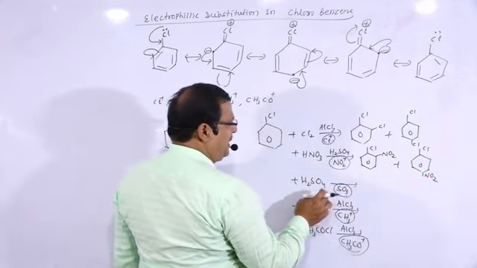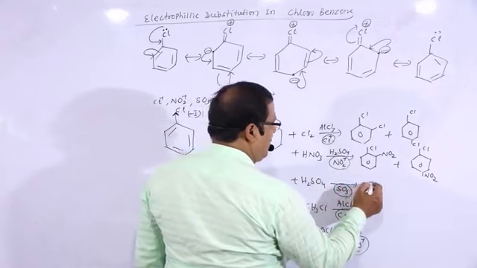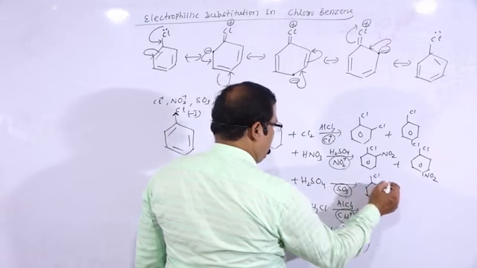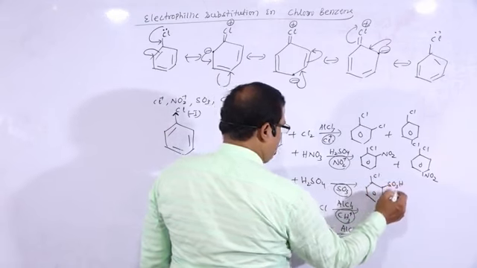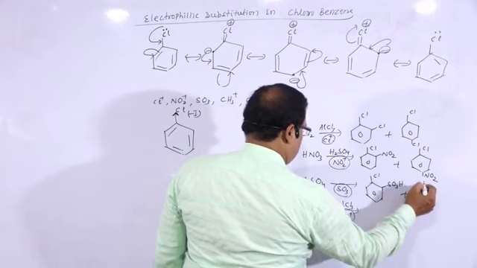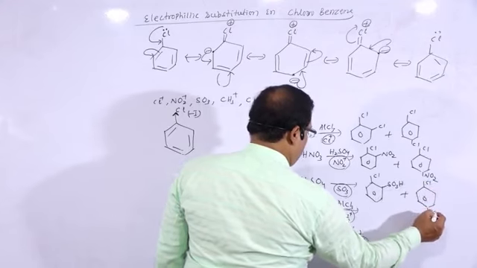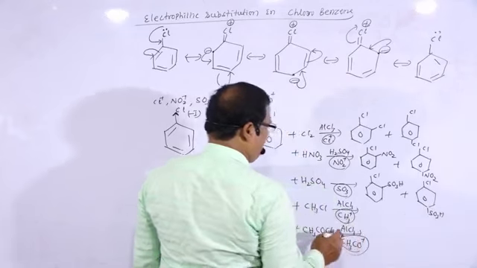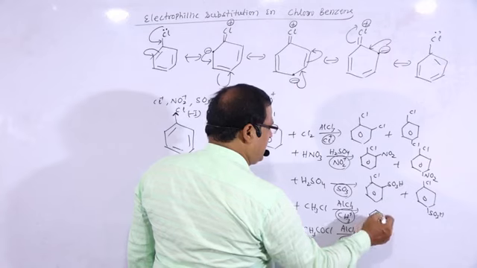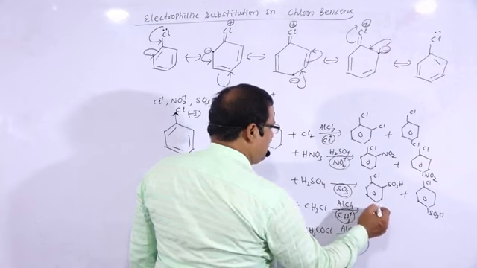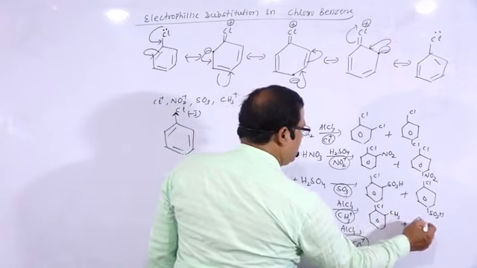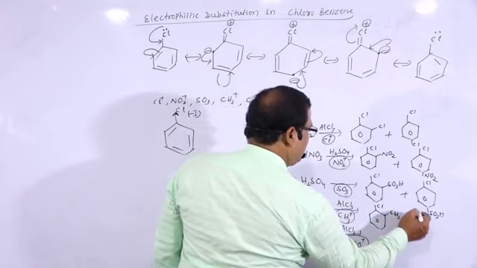SO3, the electrophile during sulfonation, will get directed to give Cl, SO3H at the ortho position, or Cl, SO3H at the para position. In Friedel-Crafts alkylation, CH3 plus will get directed to the ortho position and para position.